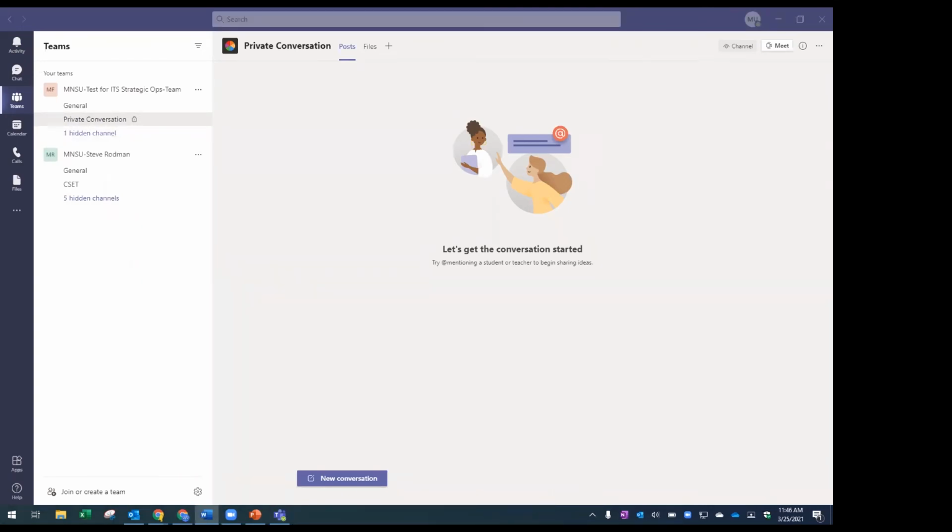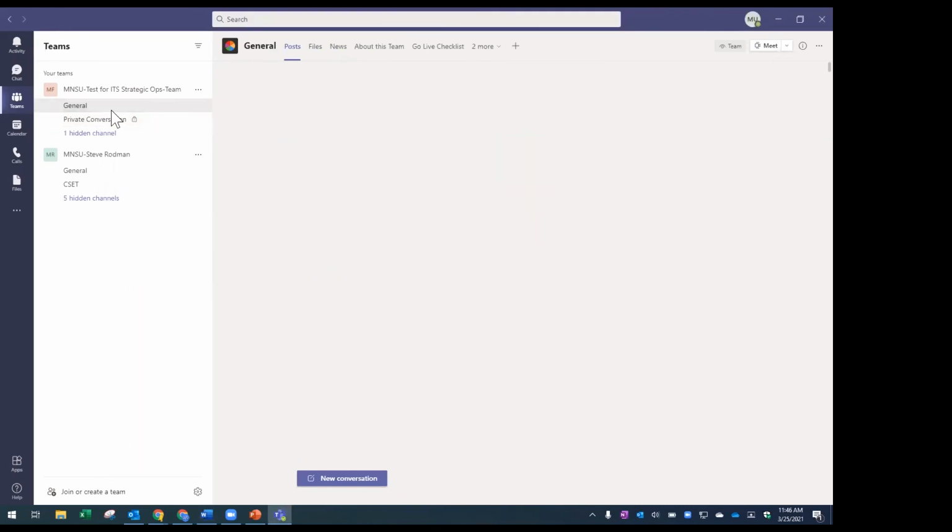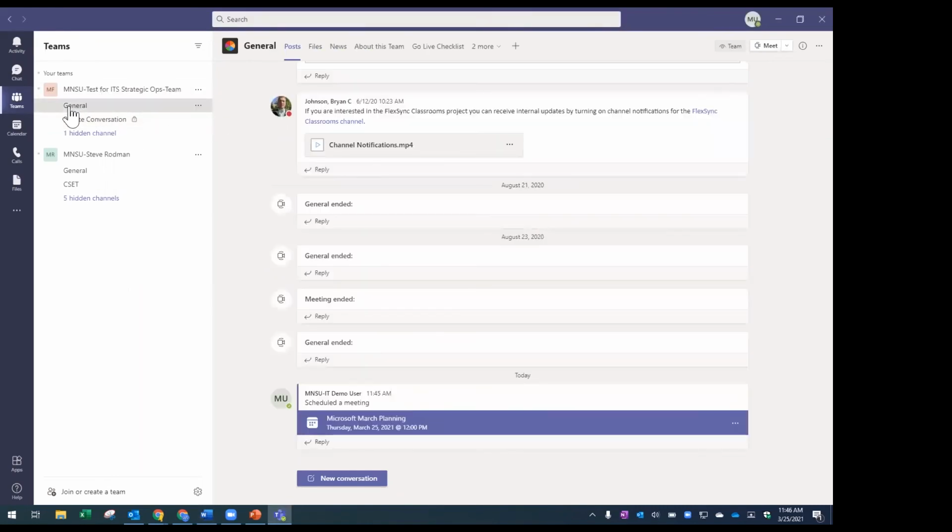We talked about pinning. We talked about notifications. Oh, tabs. Yep, okay, tabs. Thank you. Yeah, within a team, you'll notice here, when I click on general, the first thing it takes me to is the posts. So the conversation around this given topic, and then the next tab is files. So almost everything in Teams starts with this conversation view or tab, which is called posts. And the next one is called files, because frequently what people are doing in Office 365 is sharing documents.